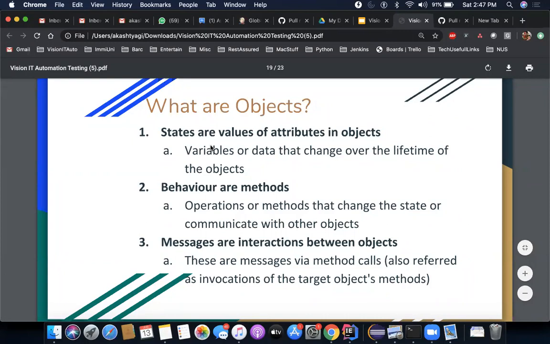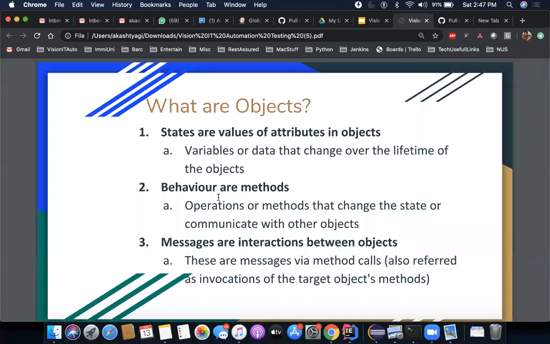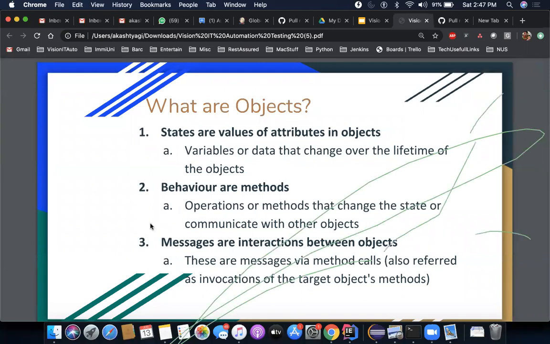Those are its variables, and as I said, they have different names. So you can say they are states, attributes, or properties. Behaviors are nothing but methods. When you create methods, those become your behaviors. Messages are simply when you call something. When you call a method, those are actually interactions, so you're passing messages. If you're calling a method, you are passing something to it, and it becomes a message communication between objects.